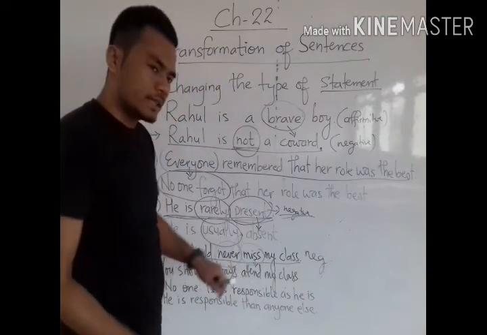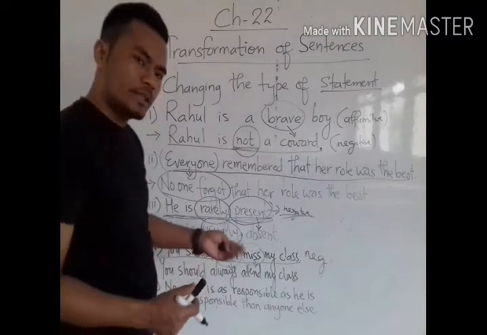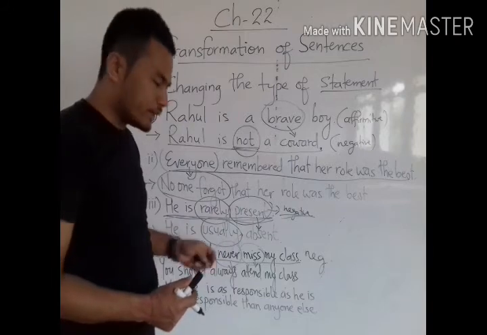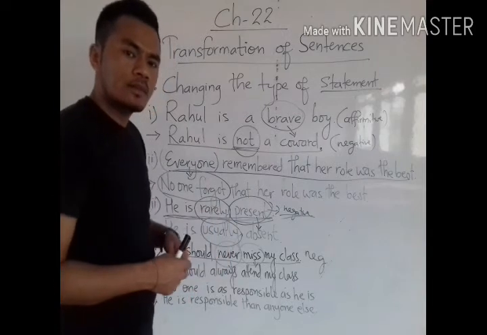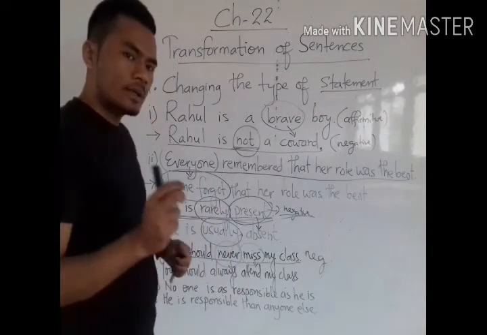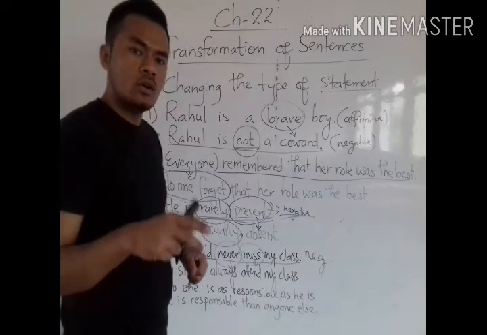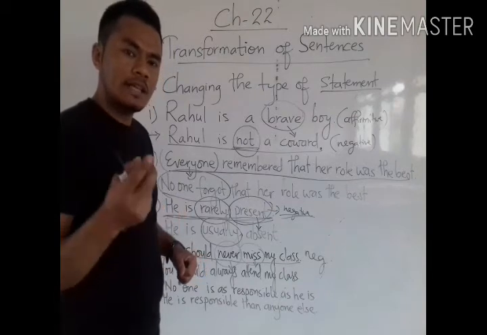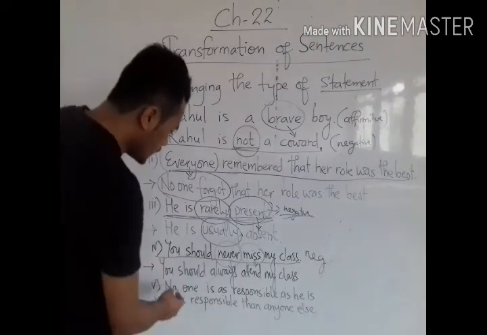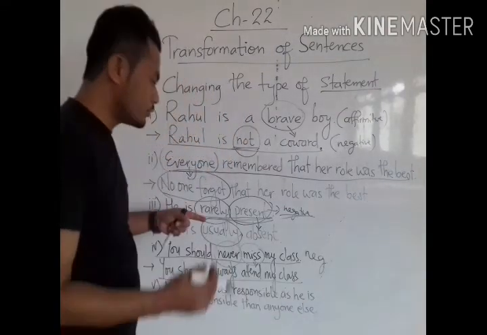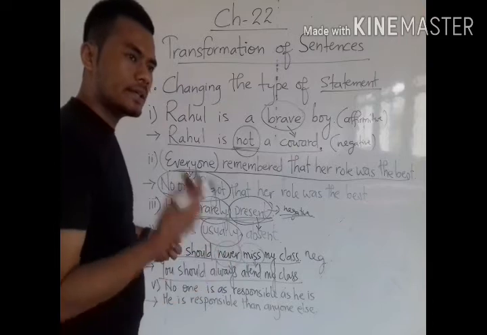"Miss": the opposite of miss is attend. "You should always attend my class" means "you should never miss my class." So this way we can change affirmative to negative and negative to affirmative, by adding "no" or "not," and by finding the particular word and writing its opposite word. Understood? "You should always attend my class" means "you should never miss my class." So both the sentences deliver the same meaning.